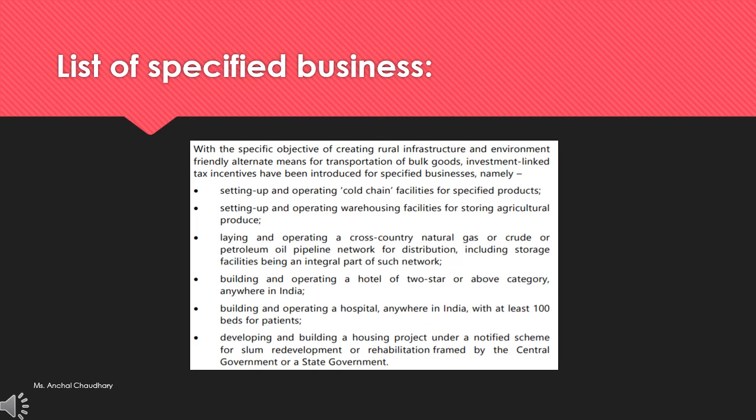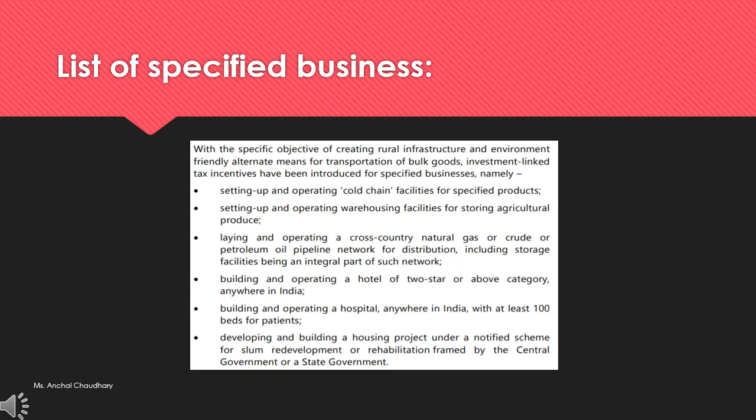So here is a list of some specified businesses: setting up and operating cold chain facilities for specified products, setting up and operating warehouse facilities for storing agriculture produce, laying and operating a cross-country natural gas or crude or petroleum oil pipeline, building and operating a hotel of 2-star or above category anywhere in India, building and operating a hospital anywhere in India with at least 100 beds for patients,